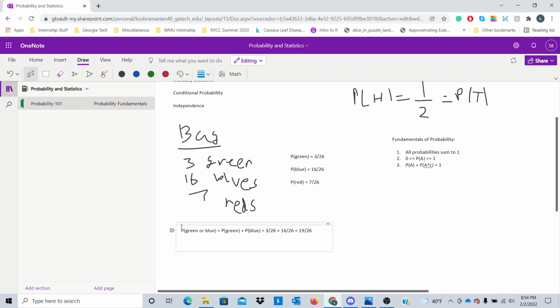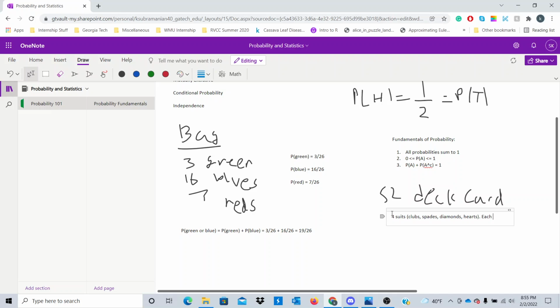Now, this definition does not always work in general. So here's an example. Let's suppose that we have a 52 card deck. I'm sure most of you have grown up with playing cards. So if you haven't really played cards in a while, here's the composition of a 52 card deck. We have 4 suits, which are clubs, spades, diamonds, and hearts.